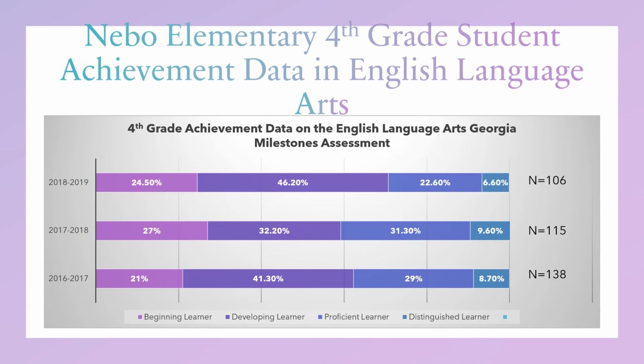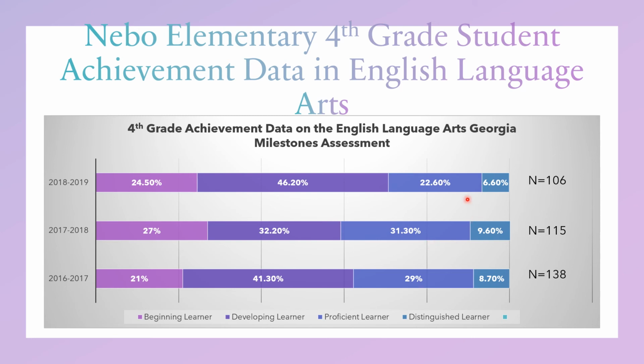Here we are looking at our Nebo Elementary 4th grade student achievement data in English Language Arts. Again, in the 2016-2017 school year, we had about 38% of our students performing proficient or distinguished learners. We do see an increase in 4th grade, which is interesting because, again, we didn't have Title I services. However, these students would have received Title I services in 3rd grade in English Language Arts, and so that may have been an impact on them as 4th graders. You can see that we have about a 41% achievement here in proficient and distinguished learners.